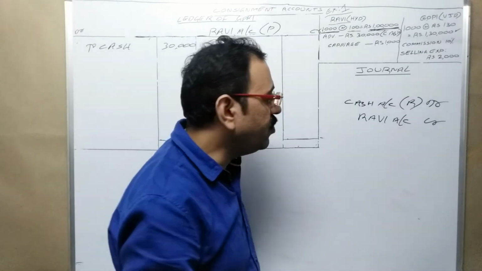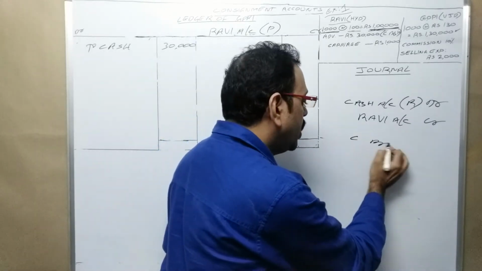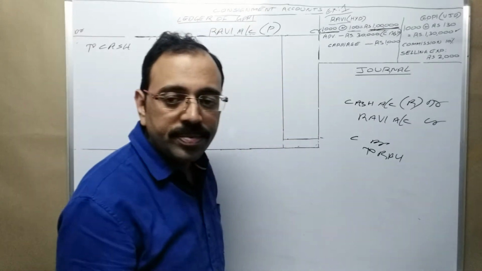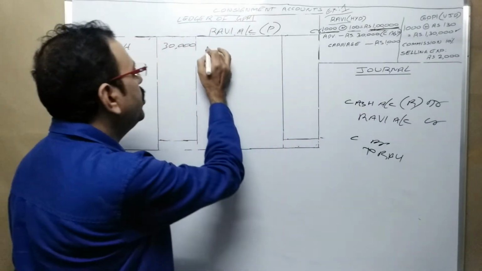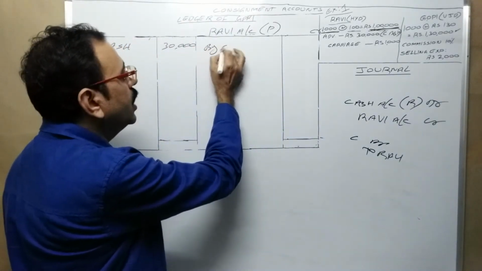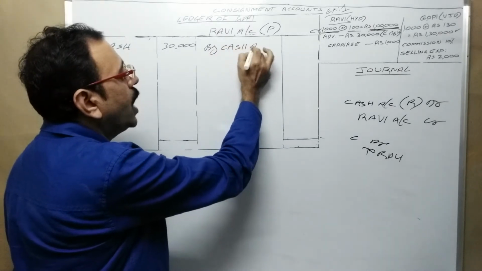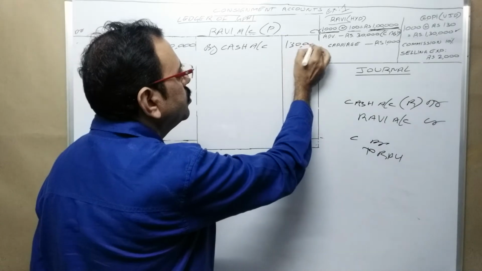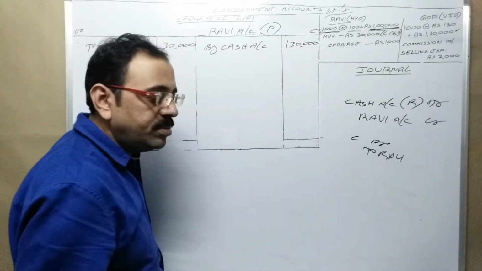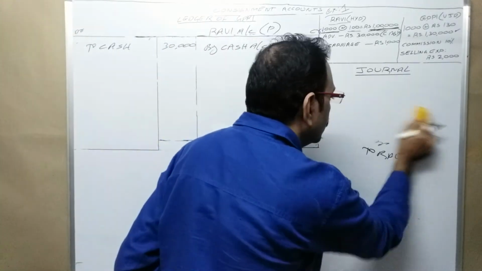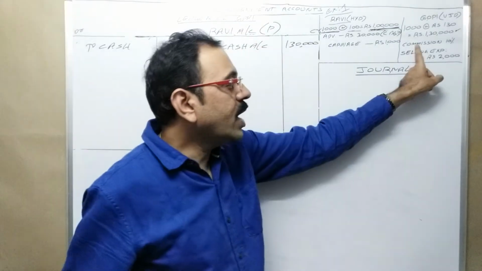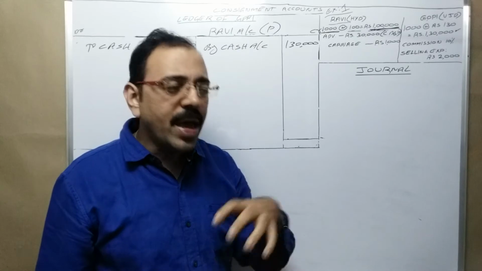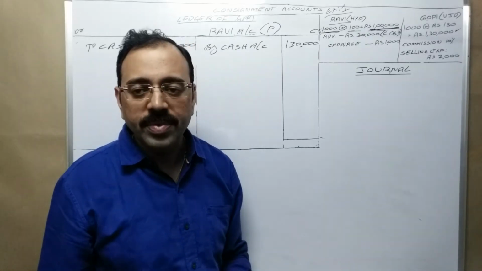Then what is the final entry? Cash account debtor to Ravi account. In Ravi account it appears on the credit side. By cash account, sale amount. Then, for consignee's commission, I am consignee. For my commission, I should write the entry.